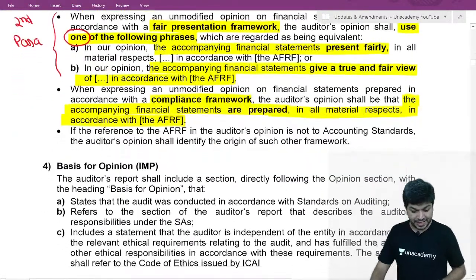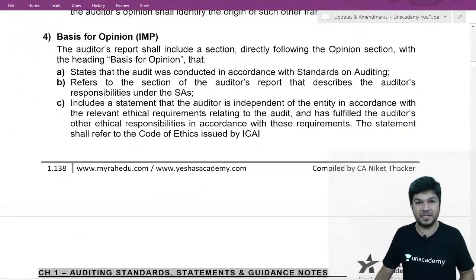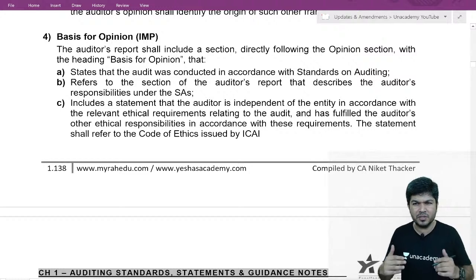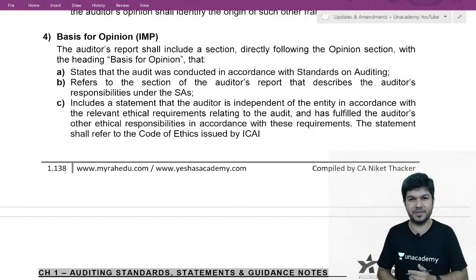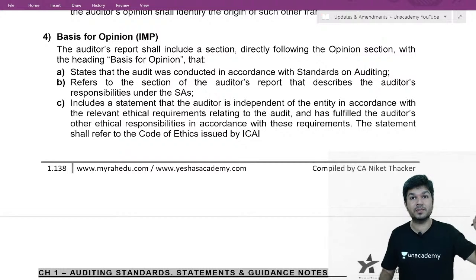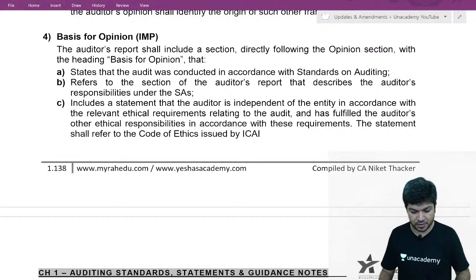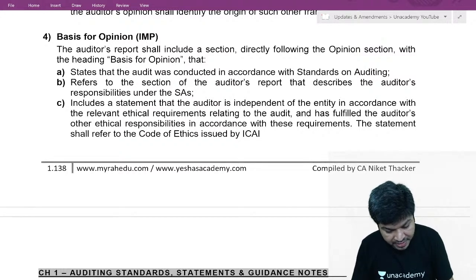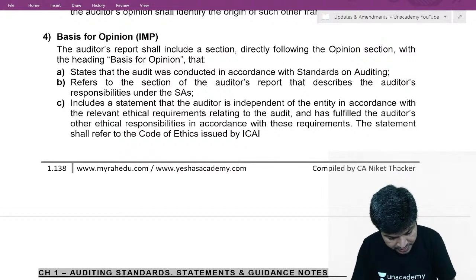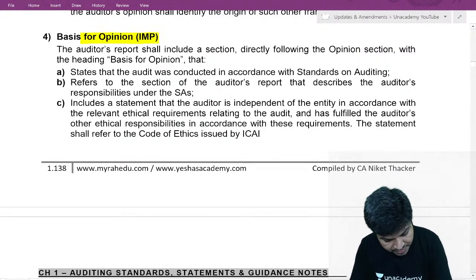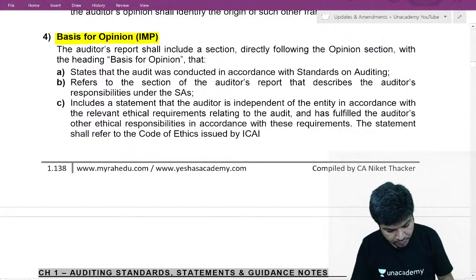Now, next is basis for opinion. Now tell me, how did you give your opinion? Did you check it? Yes. How did you check it? In accordance with standards on auditing. Okay, so in your basis of opinion, there is one para, four statements. Which are the four statements there?